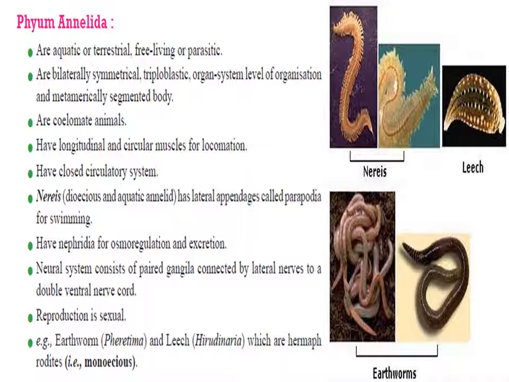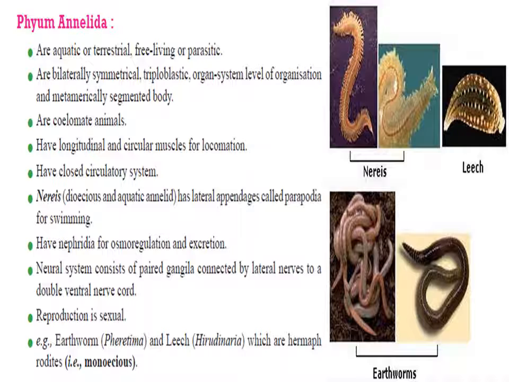These animals have a closed circulatory system with a ventral heart. Blood has hemoglobin dissolved in the plasma. Respiration occurs with the help of moist skin. For excretion and osmoregulation, nephridia are developed. Even these organisms have a developed nervous system in the form of paired ganglia. Ganglia are the nodes which are formed by the neurons.